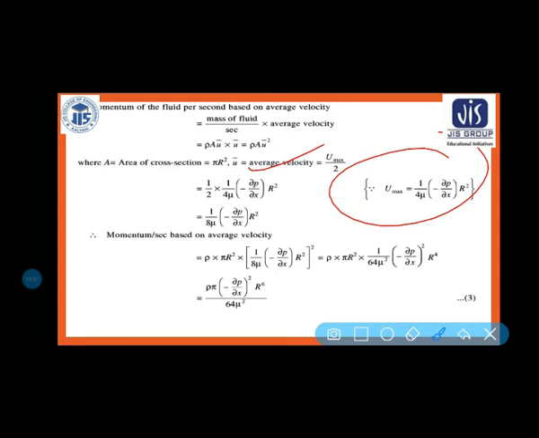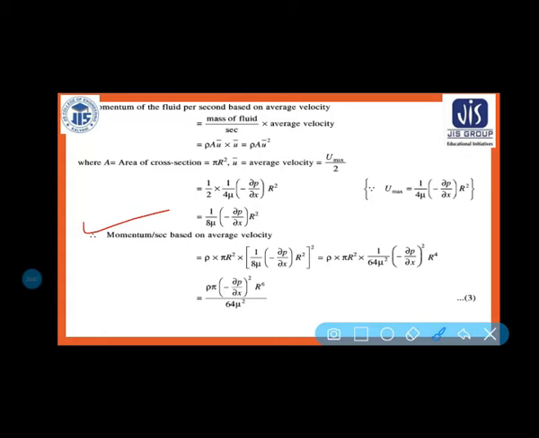So I put the value of u max here, and the average velocity is 1 by 8 mu, minus del p by del x, into r square. Now come to the point, momentum per second based on average velocity.